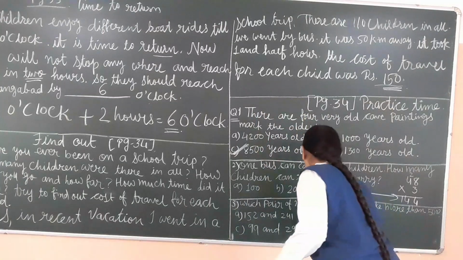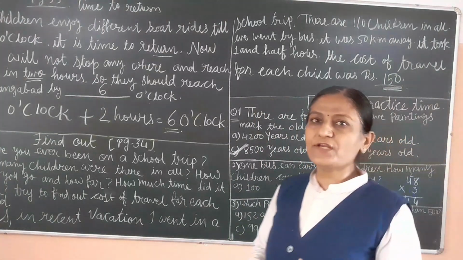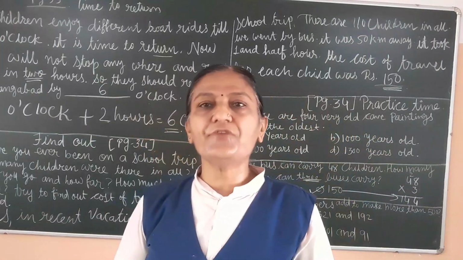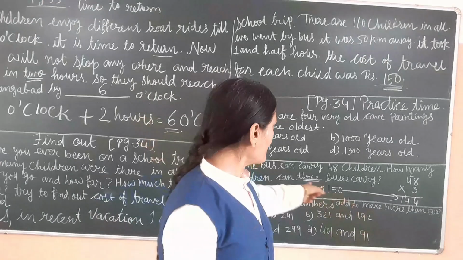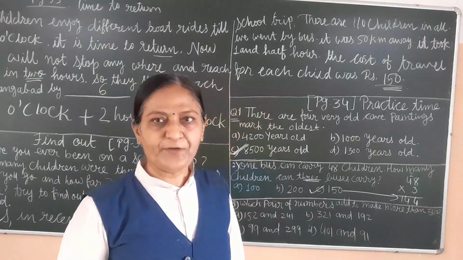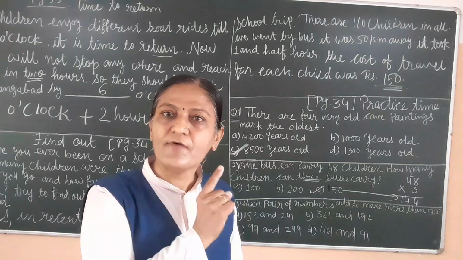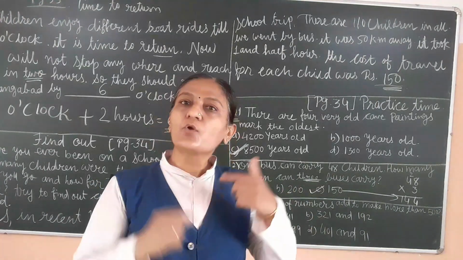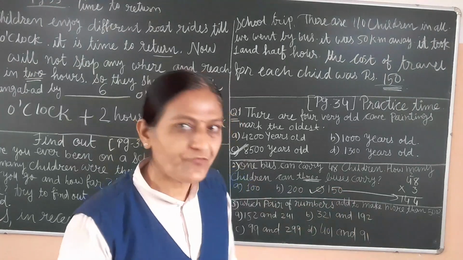So we have to write the answer C, 150. 144 is there and 144 is closest to 150. So we have to write the answer 150 because 144 is not given as an option in our answers. So the closest number we have to write, and the closest number is 150.